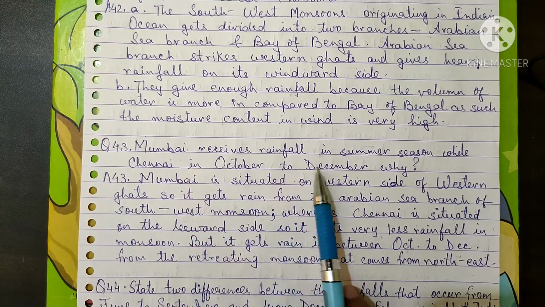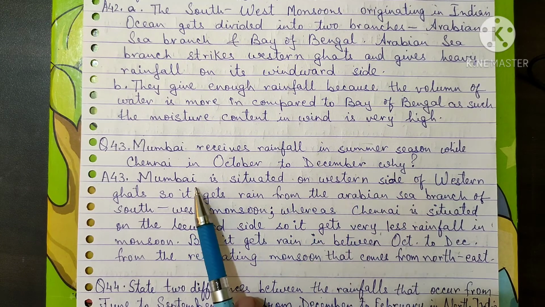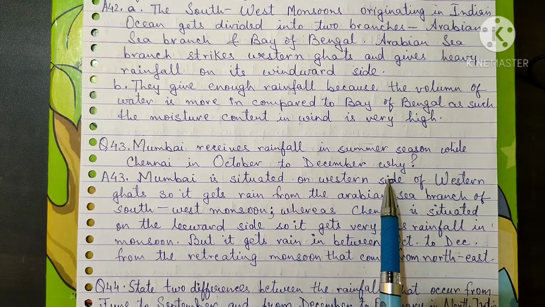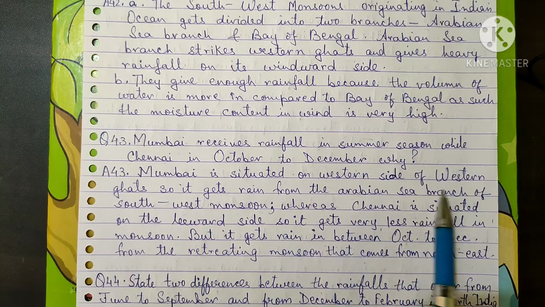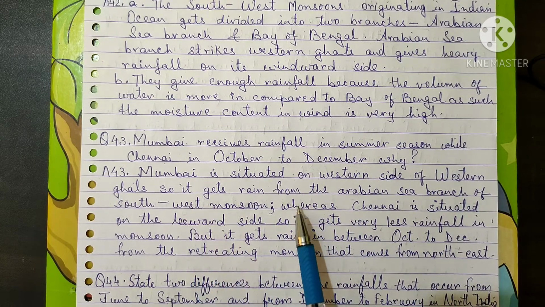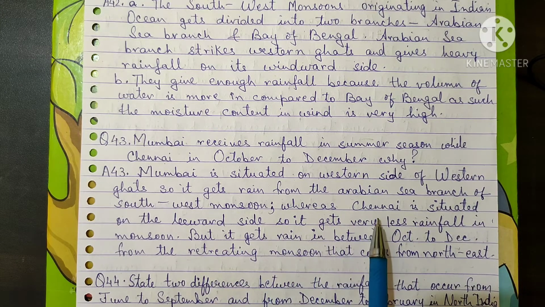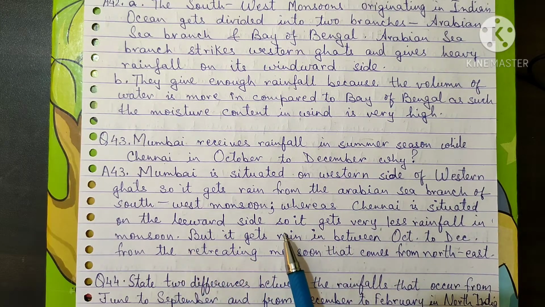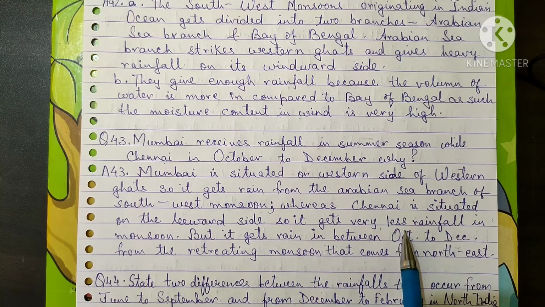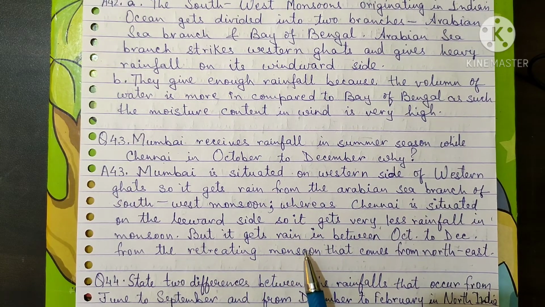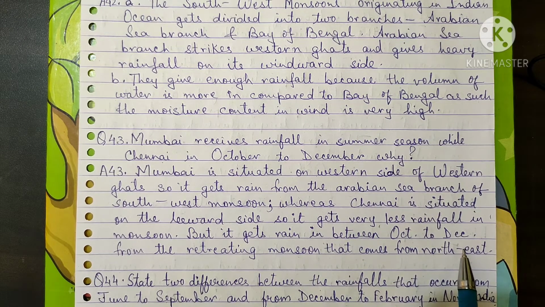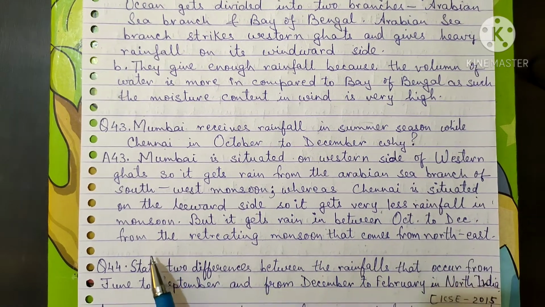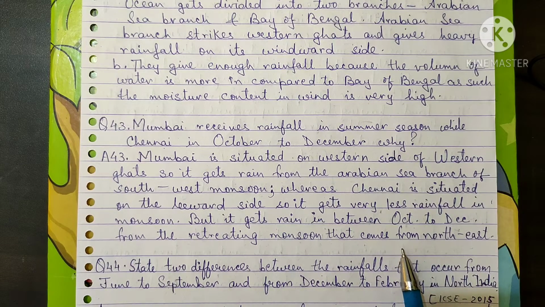Mumbai receives rainfall in summer season while Chennai in October to December. Why is it so? Mumbai is situated on the western side of the Western Ghats, so it gets rain from the Arabian Sea branch of the southwest monsoon. Whereas Chennai is situated on the leeward side, so it gets very little rainfall in monsoon. But it gets rain between October to December, that is from the retreating monsoon that comes from the northeast.